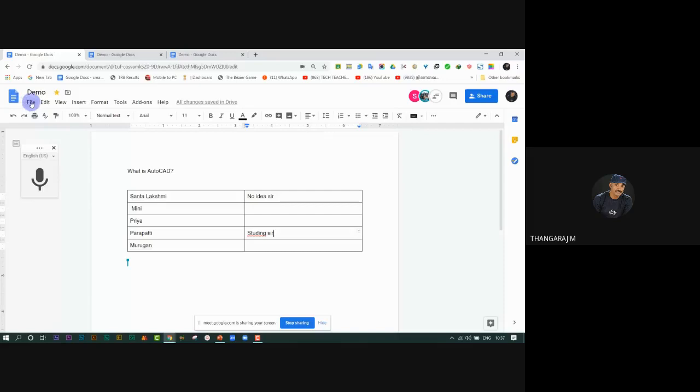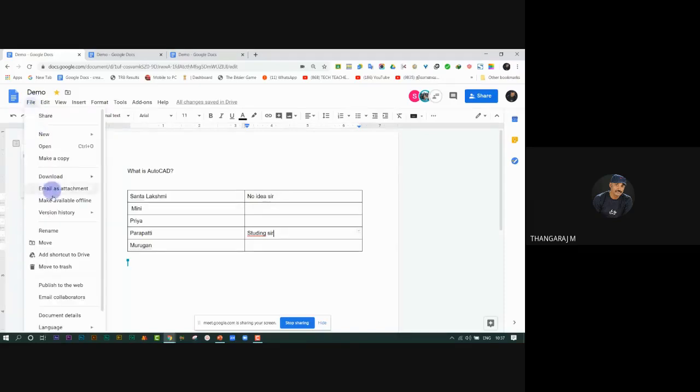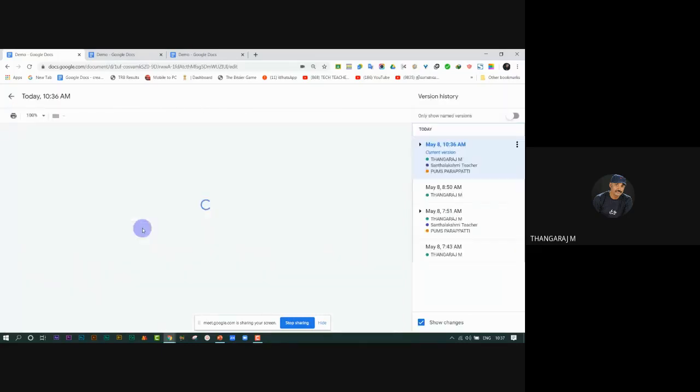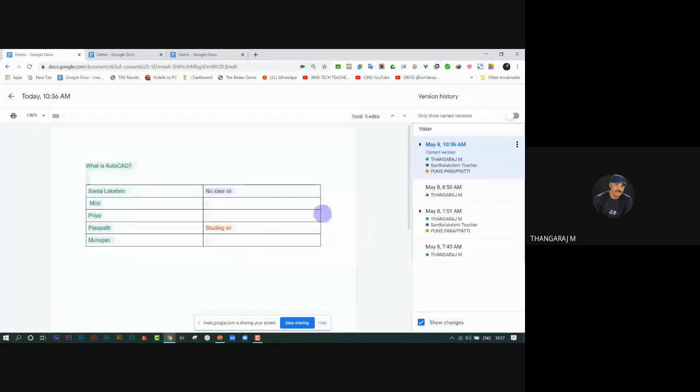Go to the file menu, then version history, click it. Then each person has a color: green, purple, and orange. You can easily find out who typed this.